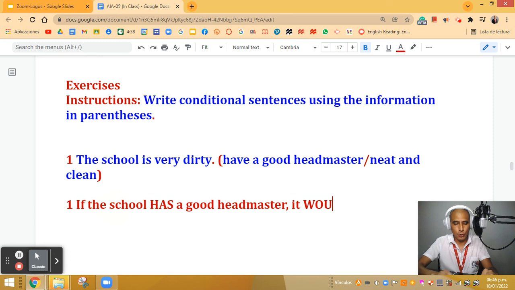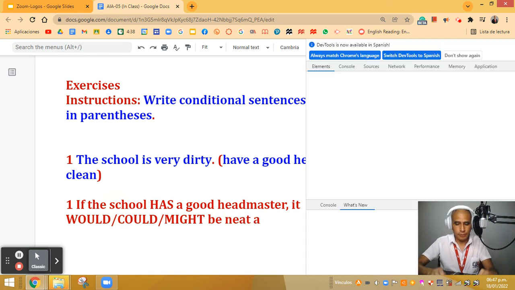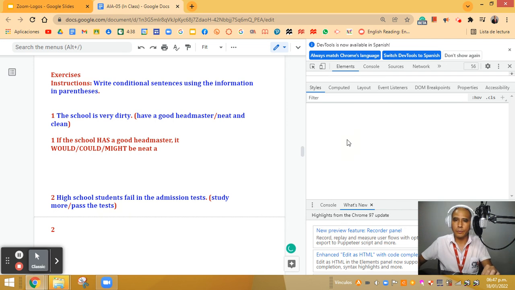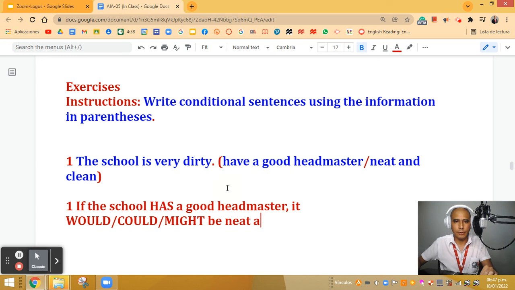Remember the verbs that we can use: would, could, or might be it, and clean. Oops, something happened. Sorry. Let me fix this, please. Okay, let's continue. So, sorry, it happens.